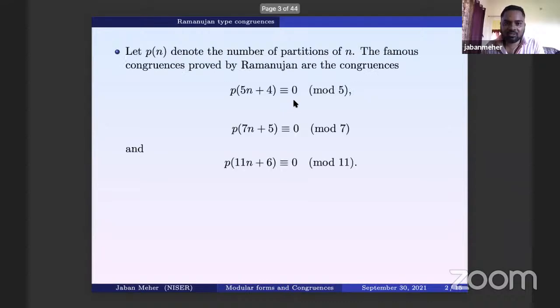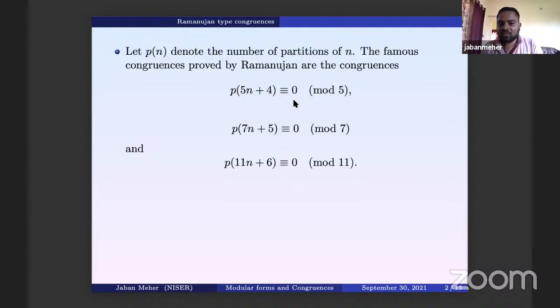One of Ramanujan's results is the following congruences: P(5n+4) is congruent to 0 mod 5, P(7n+5) is congruent to 0 mod 7, and P(11n+6) is congruent to 0 mod 11. Ramanujan also said that it looks like there is no other prime for which these kinds of congruences are true. Okay, this is only for 5, 7, 11.